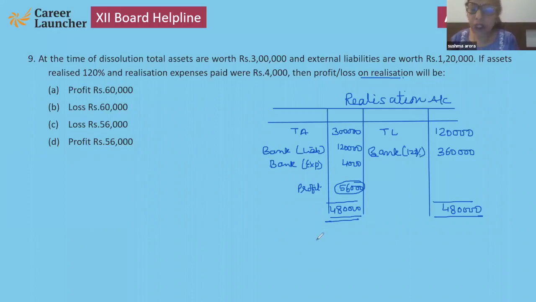But if the question comes for 1 mark only, then you can do 120% of assets minus 100. It means 20% of assets is more. So that will be 3,60,000. 20% is 60,000 and 4,000 is expenses. So a total of 56,000 they have to pay. So you can opt for both methods, but this is the authentic way if the question comes for more marks.